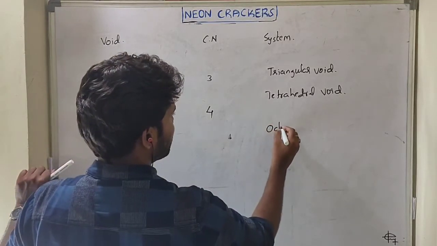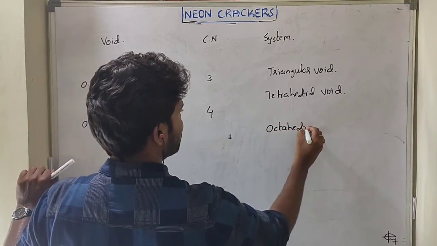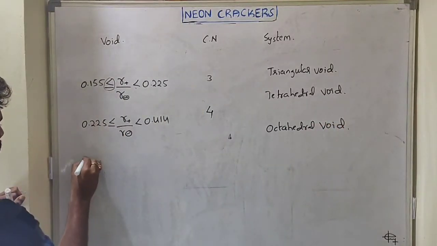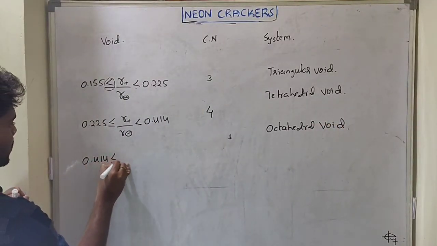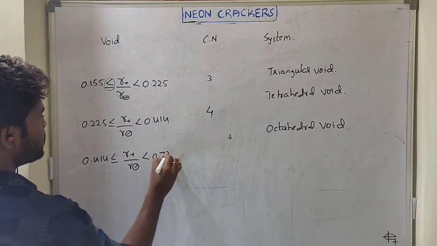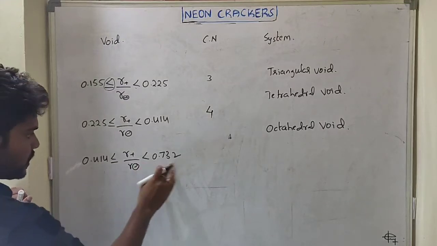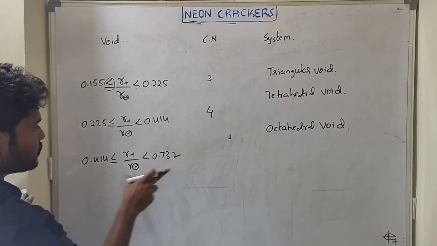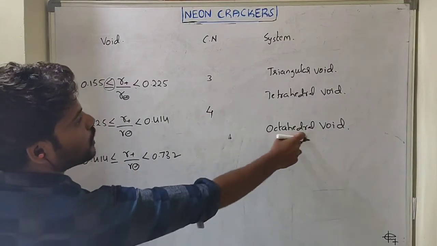Next one is the octahedral void. What is the ratio? 0.414 starting, r plus upon r minus, up to 0.732. The ratio between 0.414 and 0.732 belongs to an octahedral void.